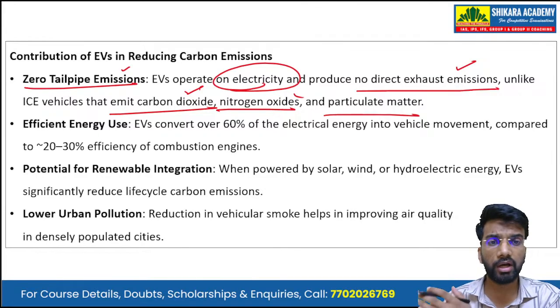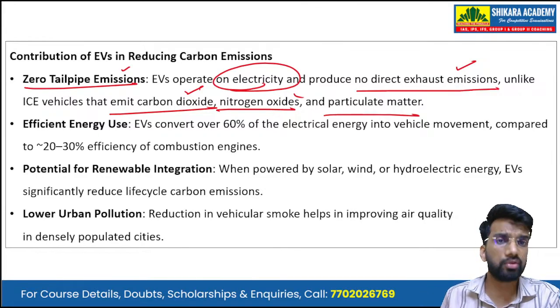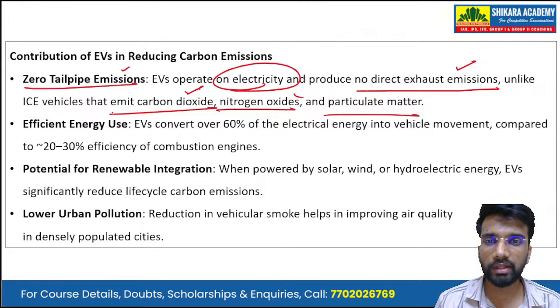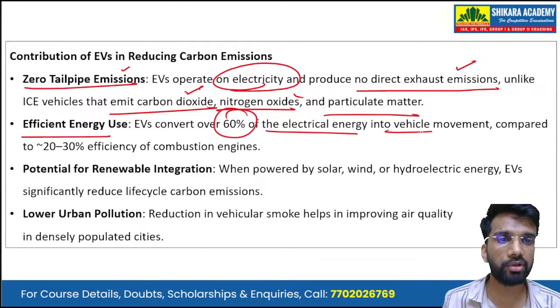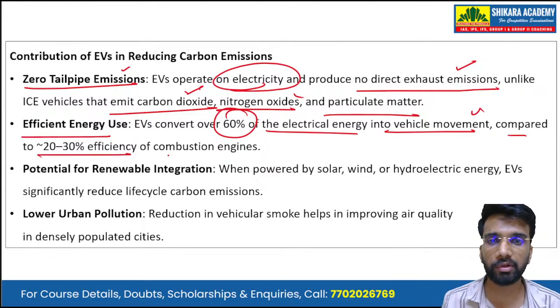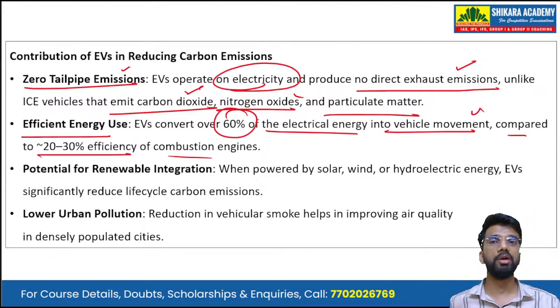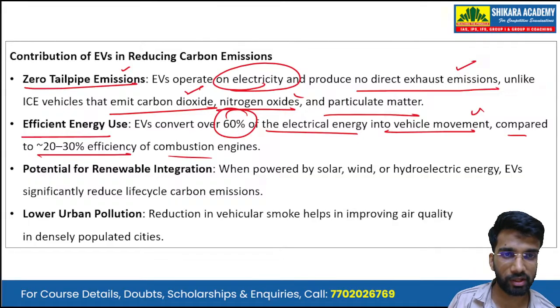Carbon dioxide is not emitted. The other greenhouse gases are not emitted. Nitrogen oxides are not emitted. Then there is efficient energy use. EVs convert over 60% of the electrical energy into the vehicle movement compared to 20 to 30% efficiency of the combustion engine. So they have a very high efficiency as well.